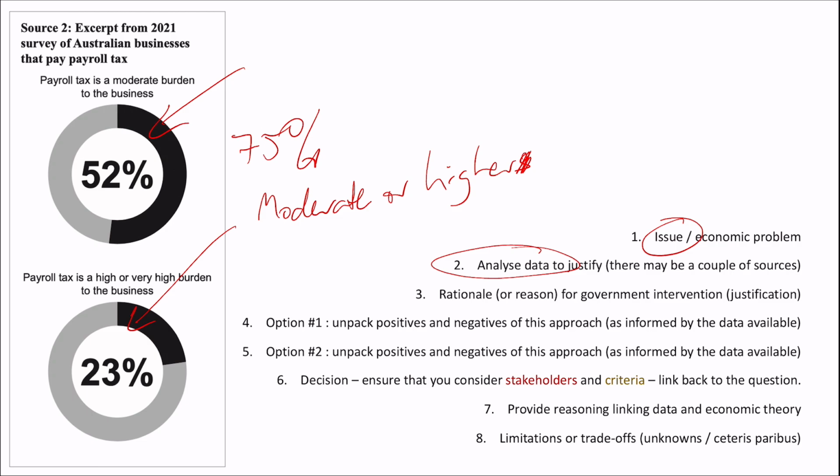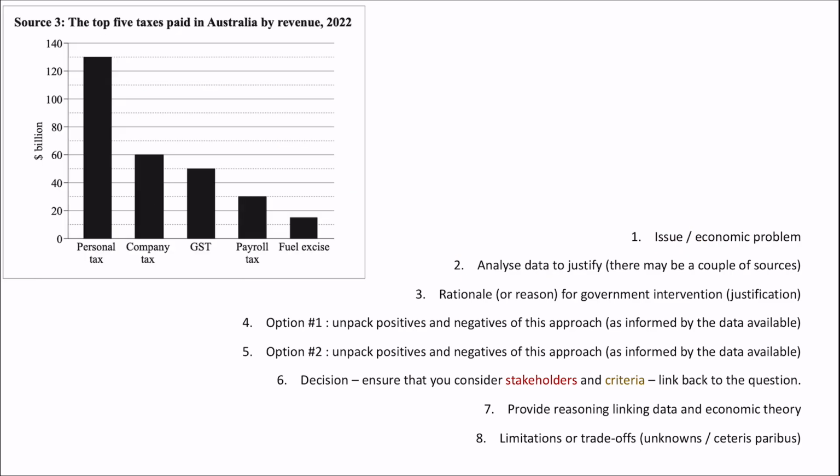So we can start to think now, what could the government do around this in the first instance? Okay, so we've focused on the firms as our stakeholder. We've got some data to justify why it's a problem. Top 5 taxes paid in Australia by revenue: personal income tax, company tax, tax on profits. Payroll tax is not a big player in terms of where we source a lot of our income. Still provides $30 billion. But once again, we can sort of start to say, well, there's some data here to back this up. Should the government look to change something?